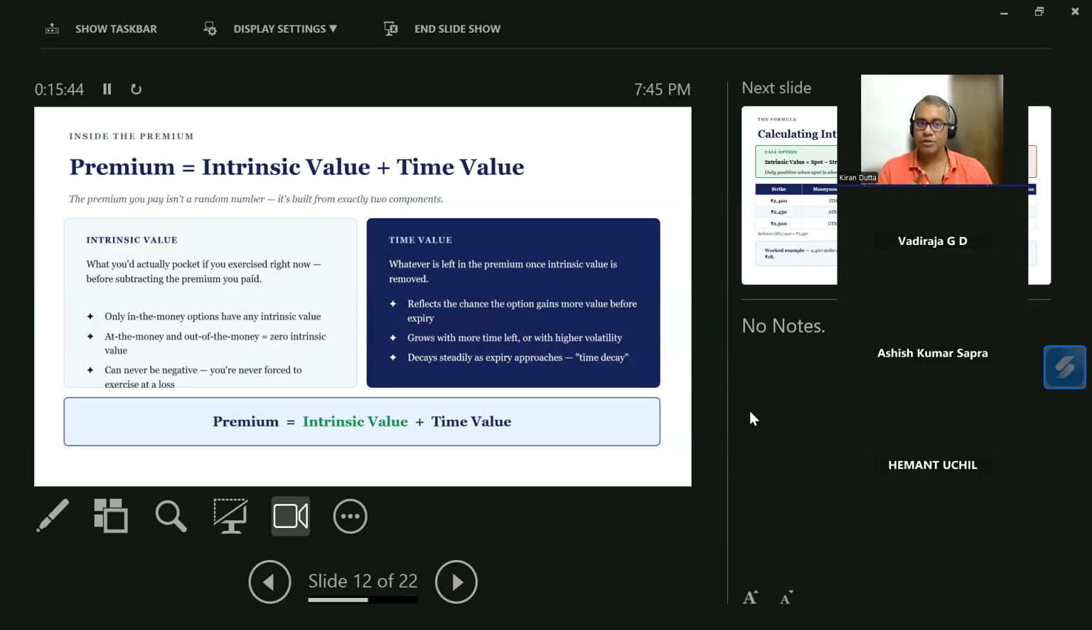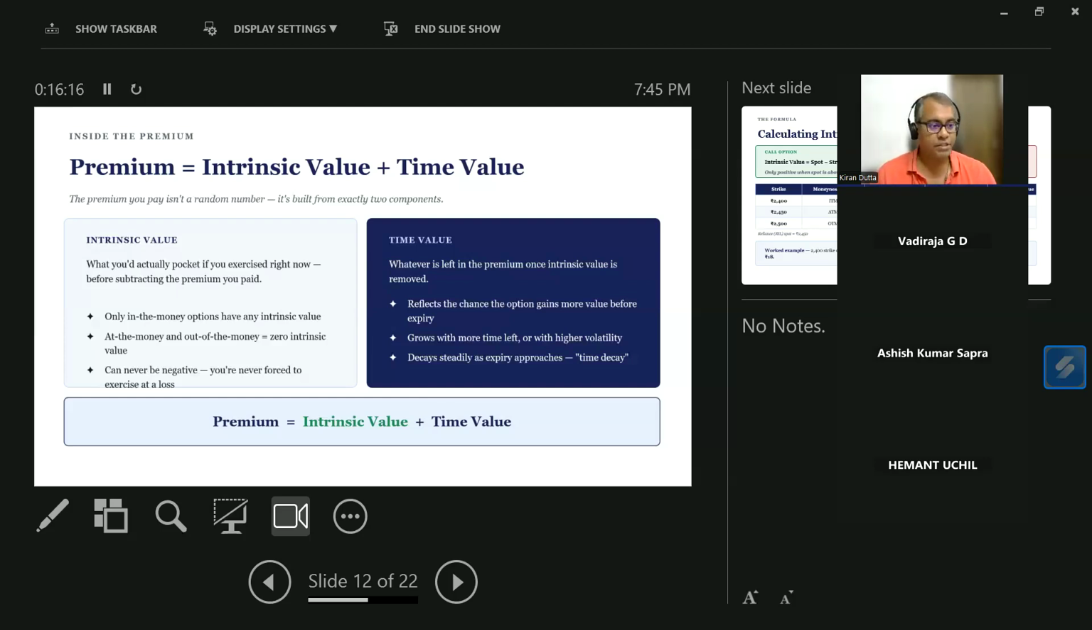But just to close the loop here: premium equals intrinsic value plus time value. Intrinsic value is, if I execute the contract, the value that I'm pocketing minus the premium. Time value is a hypothetical thing where I'm ascribing a value to that particular contract based on the time factor involved. Clear everyone on this? Cool. Any questions?